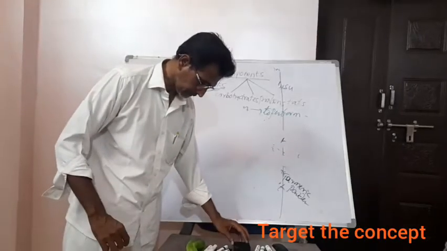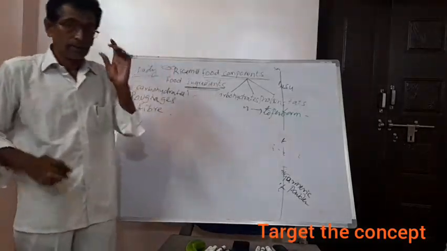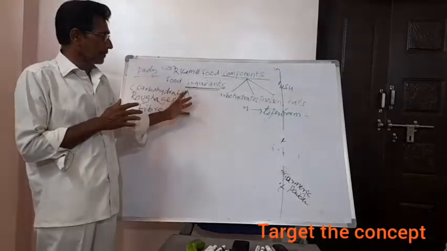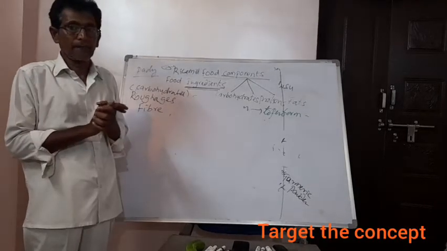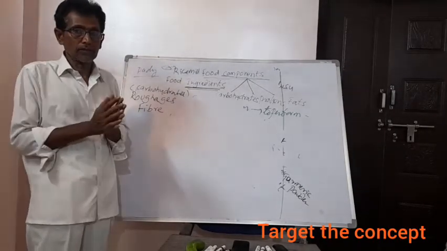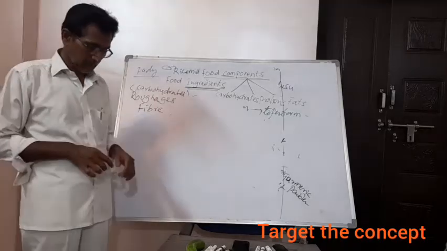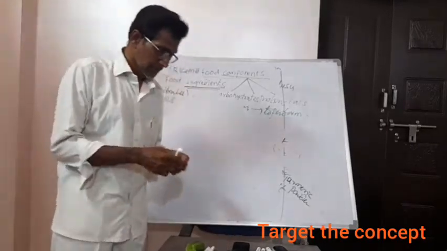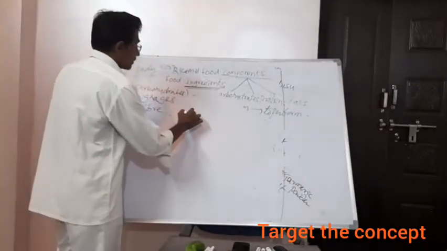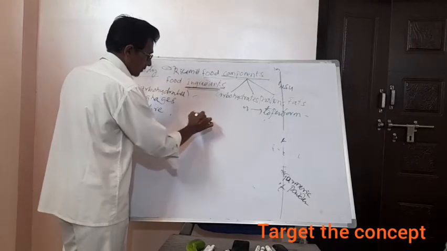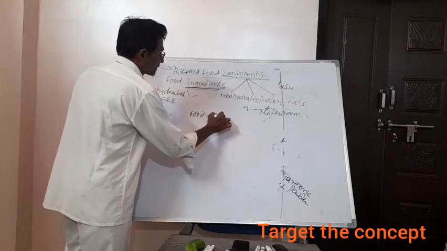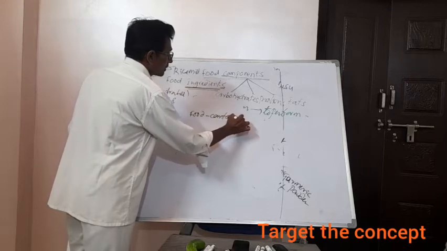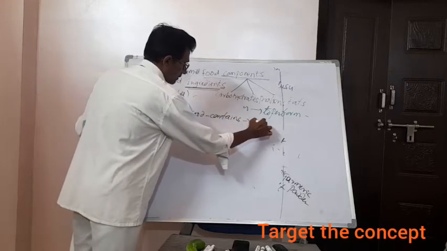So now, after listening to this class, you take a notebook and you write: the food contains fiber.